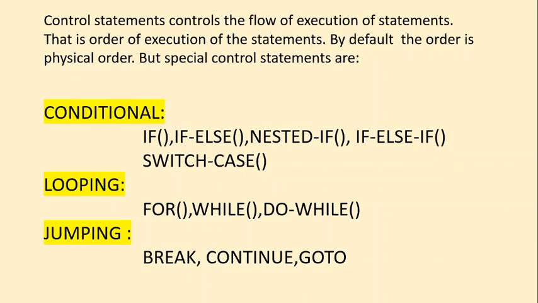That's all about controlling statements in C language. Basically, there are 3 controlling statements: conditional statements, looping statements, and jumping statements. By default, the control is in sequential order. Sequential order in the sense, for example, all input statements, all output statements, and computational statements, whatever calculations you are performing, all those things come under sequential.